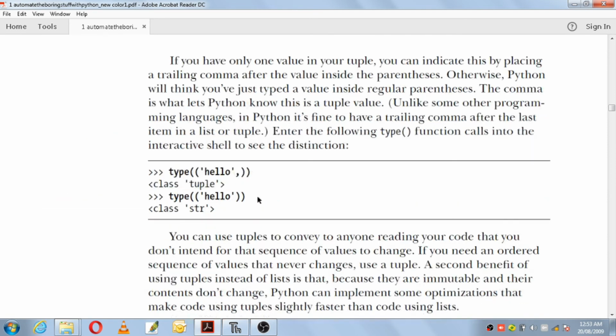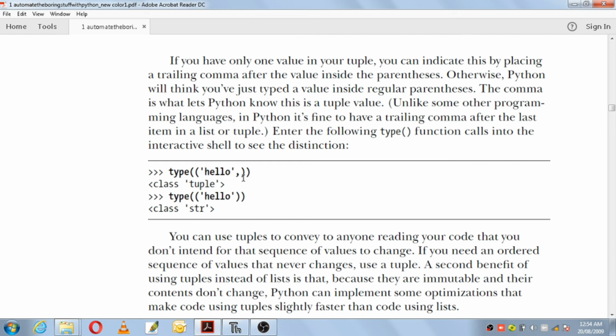Okay, the next is that if you have only one value in your tuple, you can indicate this by placing a trailing comma after the value inside the parentheses. So whenever you have a single value within a tuple, you have to put a comma here. A trailing comma means an end comma. So only when a single value is there in a tuple with the trailing comma will Python recognize it as a tuple.